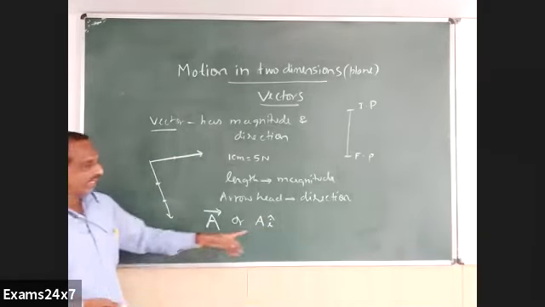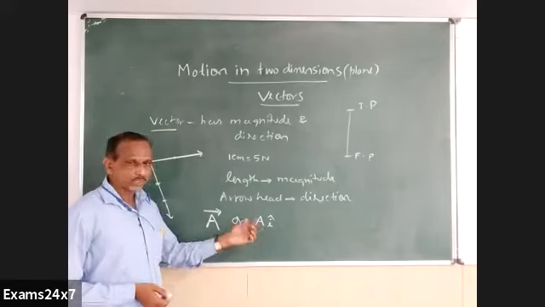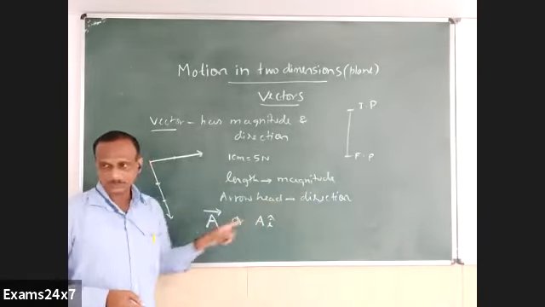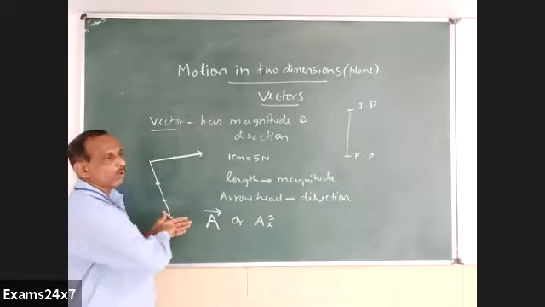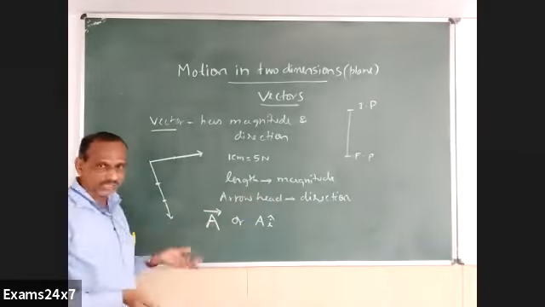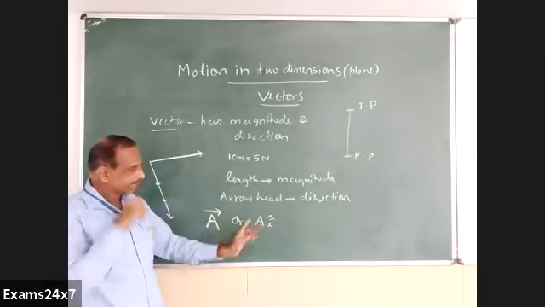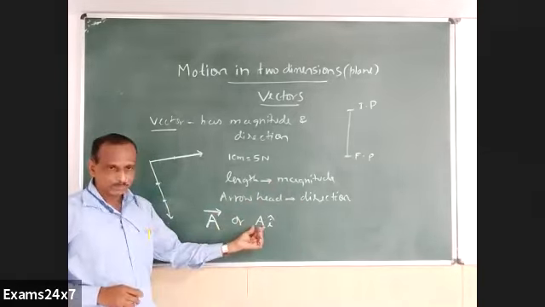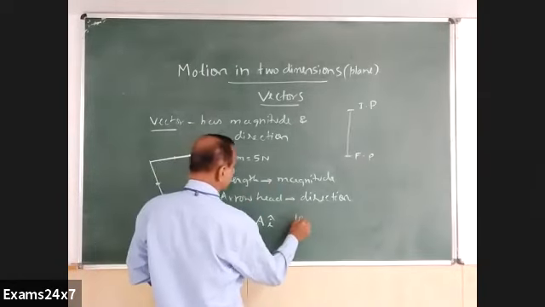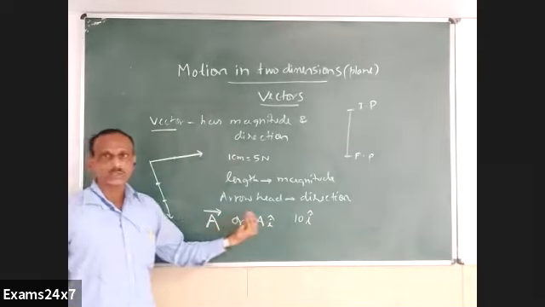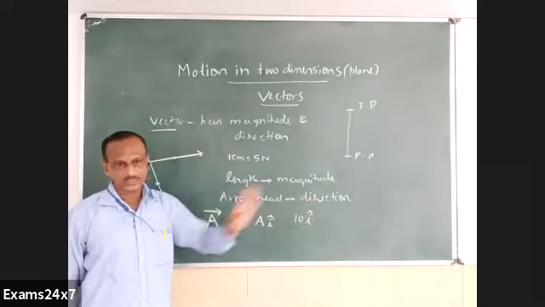Conventionally, if i with a cap follows an alphabet, it means the magnitude is A and the direction is along the x-axis. We can take the right side from the origin as the x-axis. So the direction of this vector is towards the right, and the value is A, which is something like say 10i. Magnitude is 10, direction is along the x-axis.